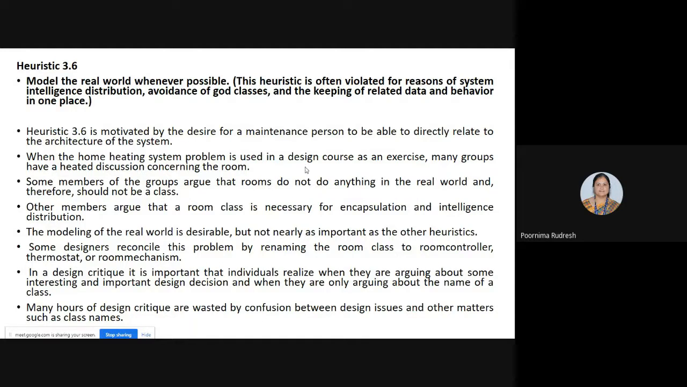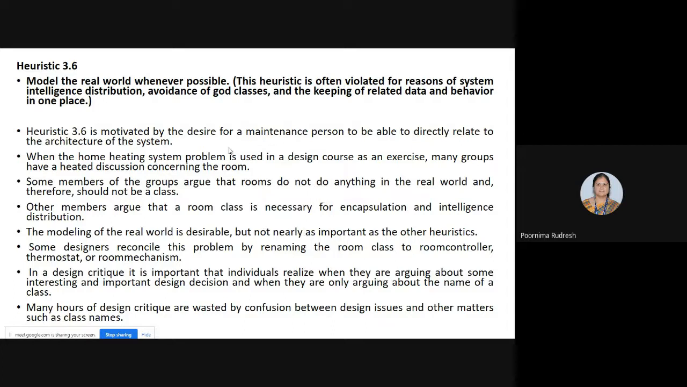See here, some members of the group argue that room is not required. Why? They say that the room is not doing anything in the real world, and hence the room should not be created or declared as a class. But other members or other groups argue that the room class is necessary. Why? Because the room class is necessary for encapsulation and intelligence distribution. If you want encapsulation or intelligence distribution, then we have to create the room as a class. Here, modeling the real world is desirable but not necessarily as important as other heuristics.